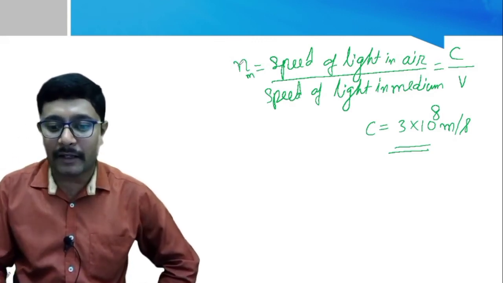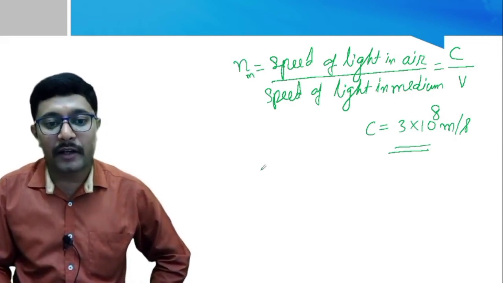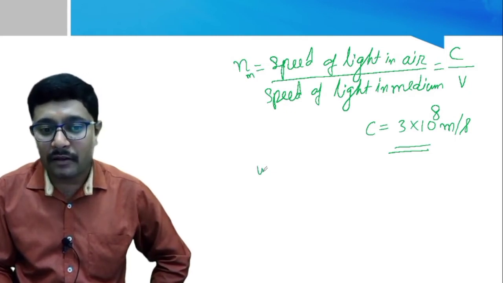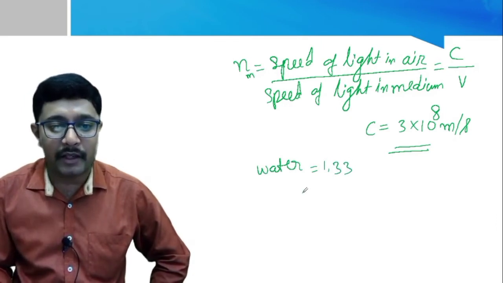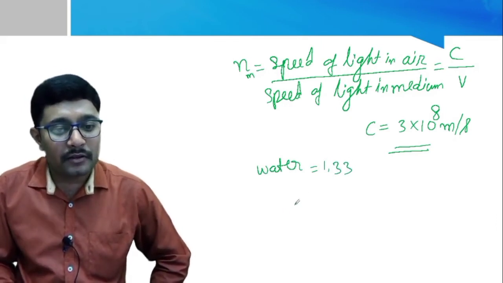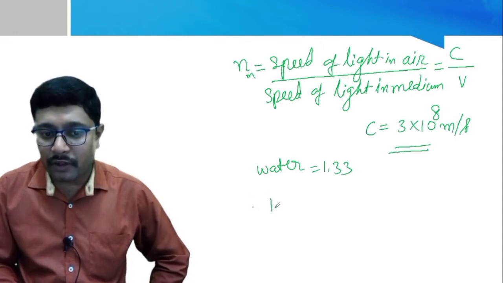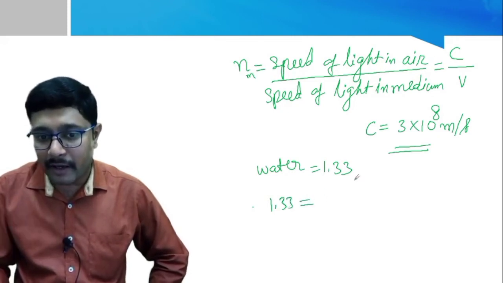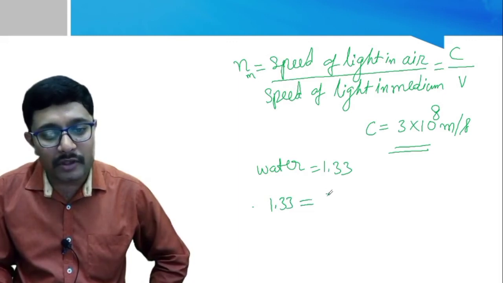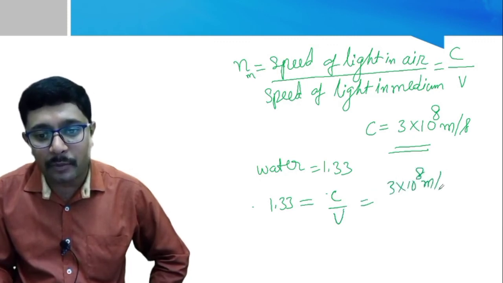Clear? And then see, for example, in the earlier topic I took the refractive index of water. The refractive index of water is 1.33. So what do you mean by this? If I write here, the refractive index of water is 1.33, equal to speed of light in air, that is C by V. What is C? That is 3 into 10 power 8 meter per second.